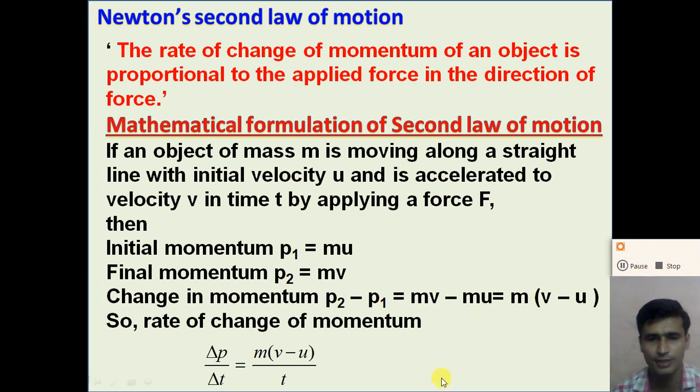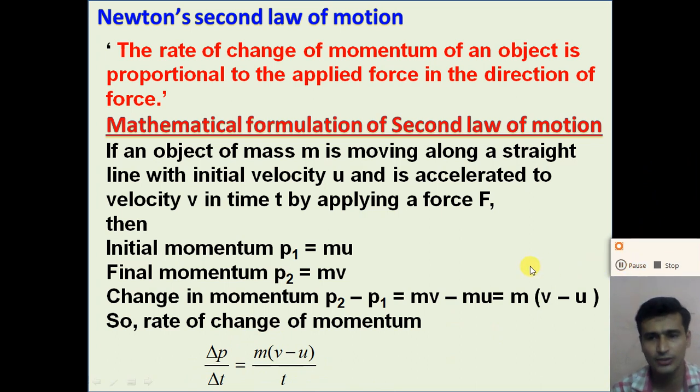The rate of change of momentum means the change in momentum divided by time. So the rate of change of momentum is m into (v minus u) divided by time t.